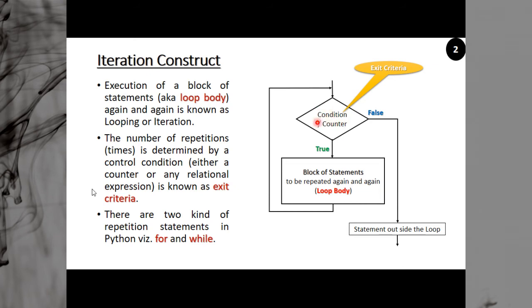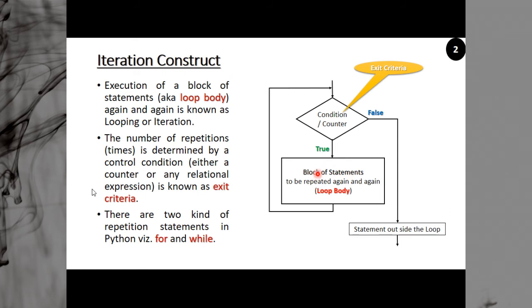When this condition becomes false, then you exit from the loop. Now if this condition is true, then you enter into the loop body. It may be one statement, or there may be multiple statements which are supposed to be repeated. This is called the loop body.